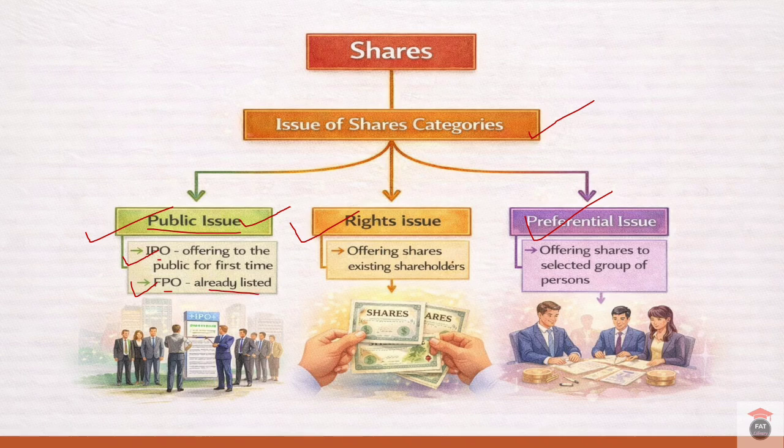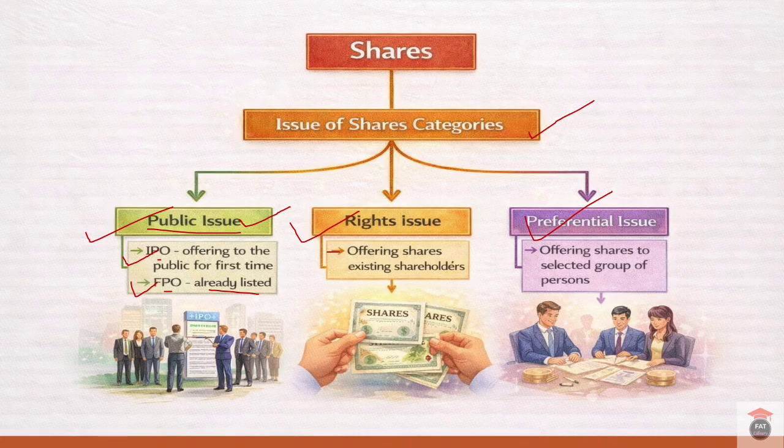Further public offering is the issue of shares by a company after it is already listed on the stock exchange, to get additional capital, or for the expansion of the business, or for any new project if they require funds, or to repay debts. So in these cases they will issue shares. For example, if a company like Reliance Industries issues new shares to the public again, then it is called a further public offering.